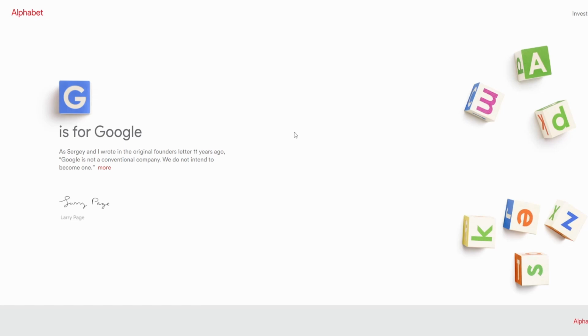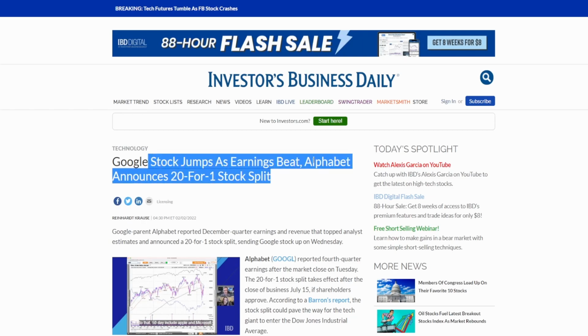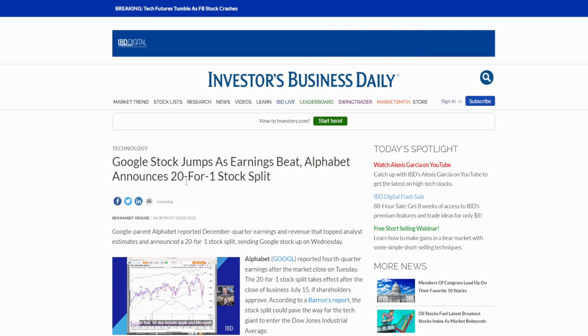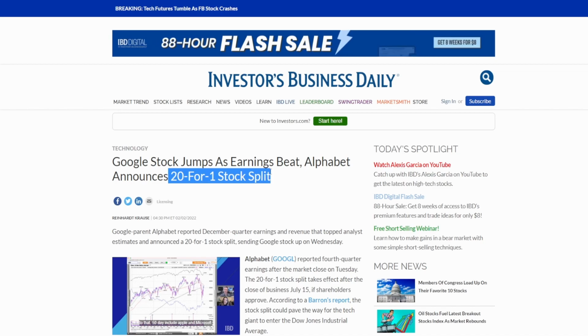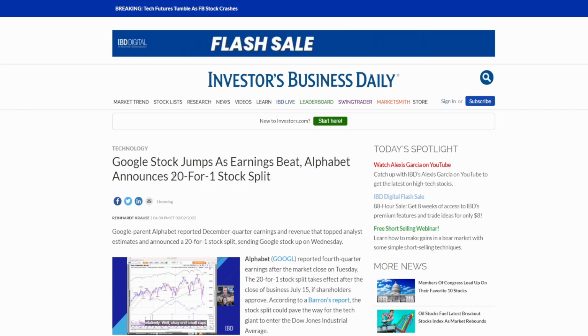And also the fact that Google has been in the news these past couple days, mainly because they beat earnings massively, and they also said that they are going to do a 20-to-1 stock split, which is massive. This is by far one of the biggest stock splits I've ever seen in my life, and it's just absolutely crazy.